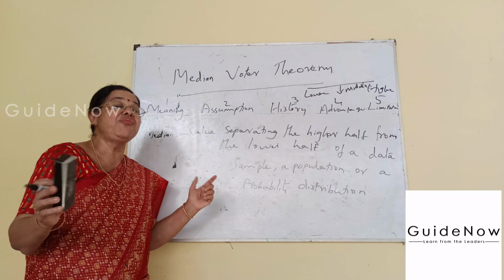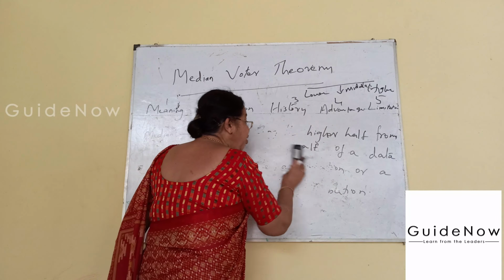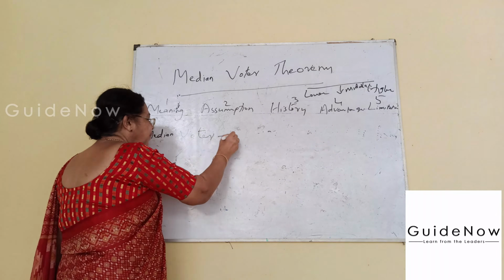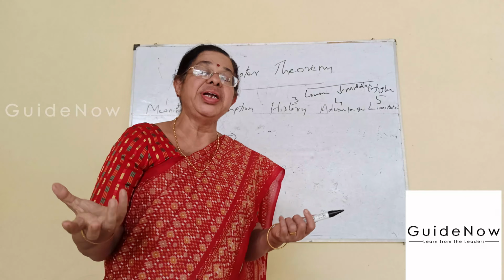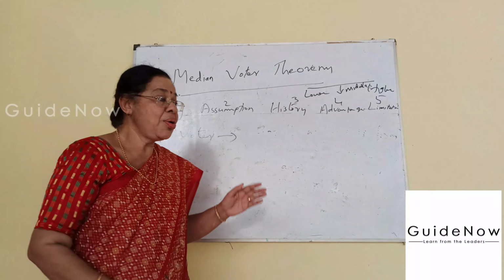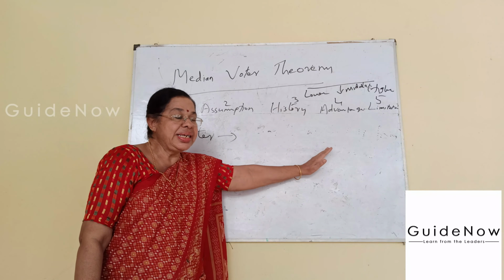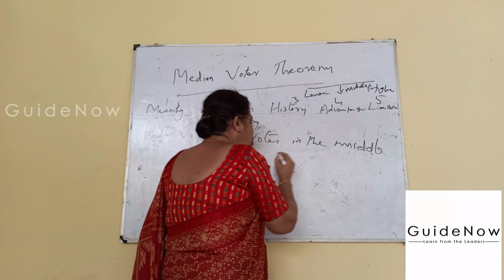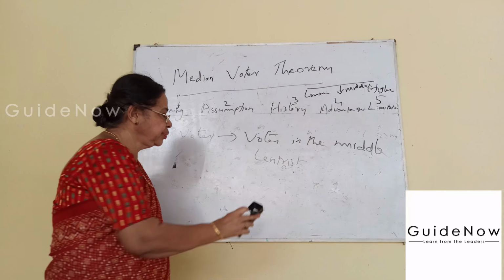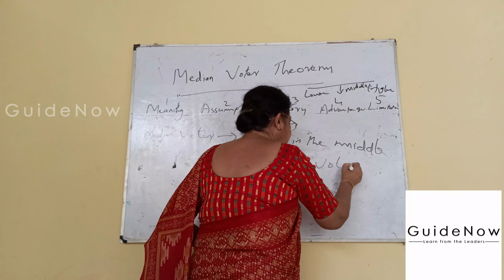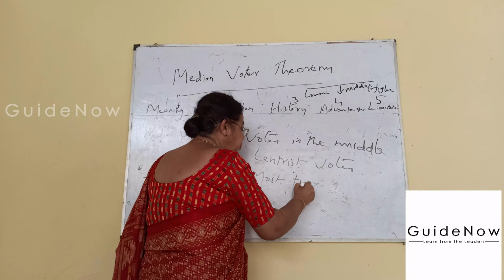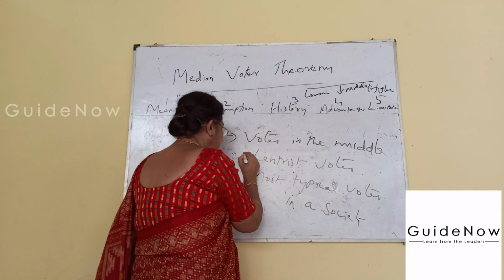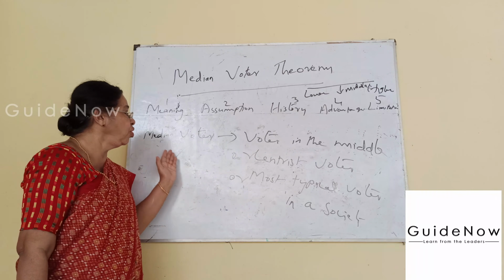Then we go to what is meant by median voter. Median voter is the voter in the middle, or the centrist voter, or the most typical voter in a society. These are the various meanings of median voter.